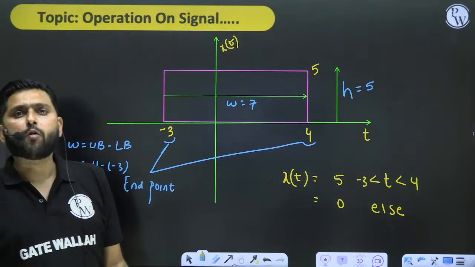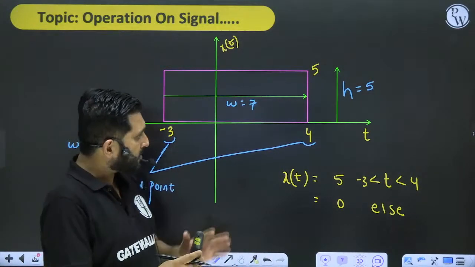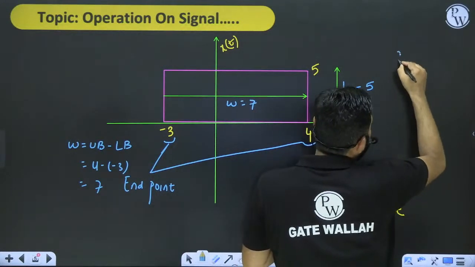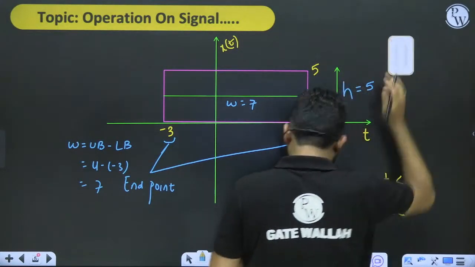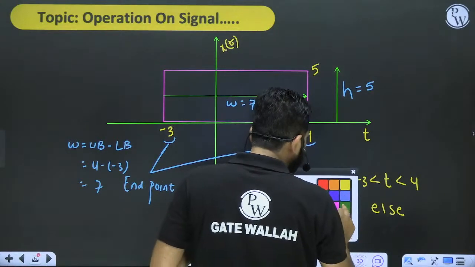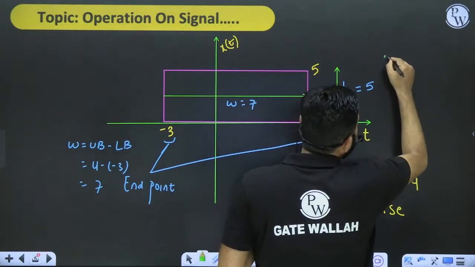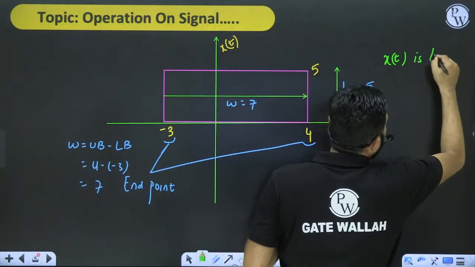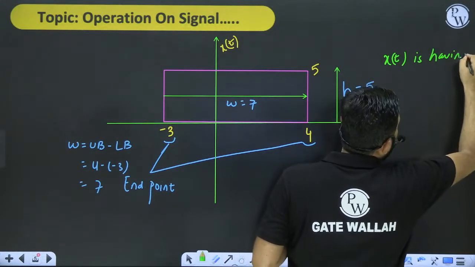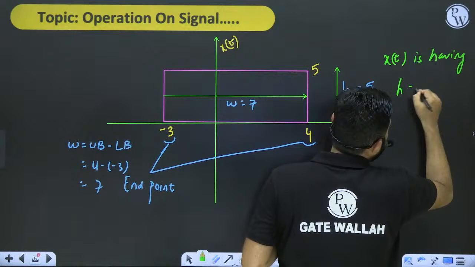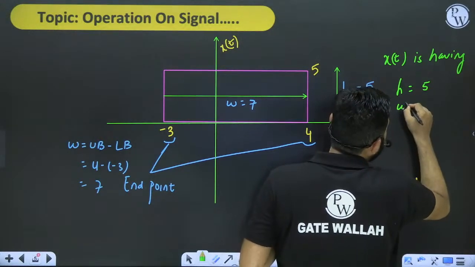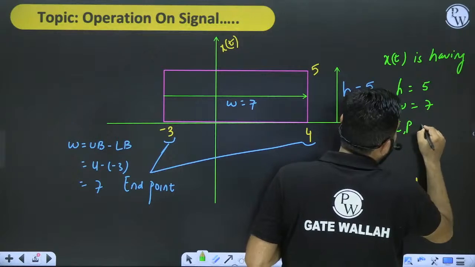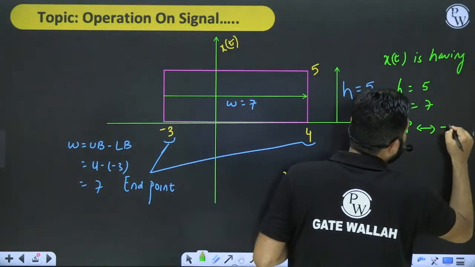Suppose I want to characterize this signal x of t, then I will say that my x of t has height H equal to 5, width equal to 7, and endpoints -3 comma 4.